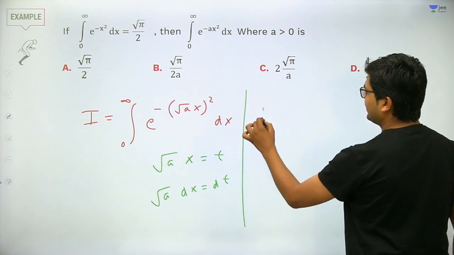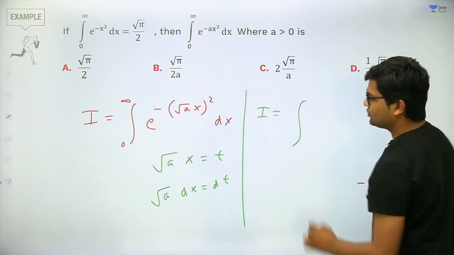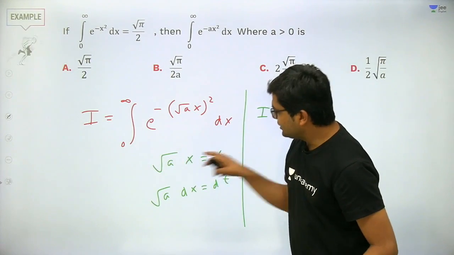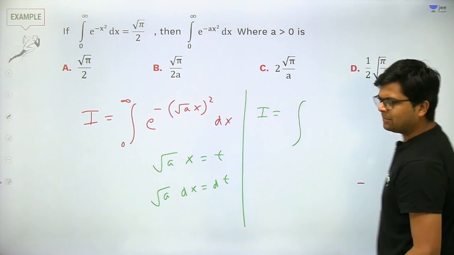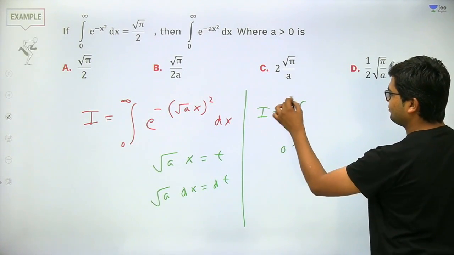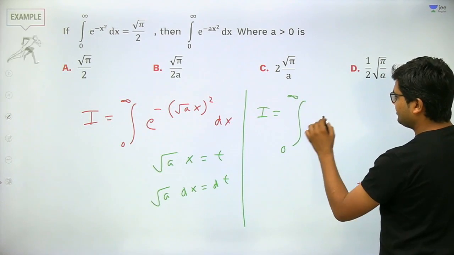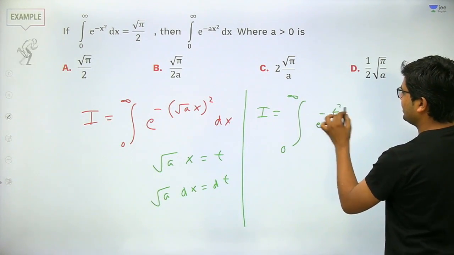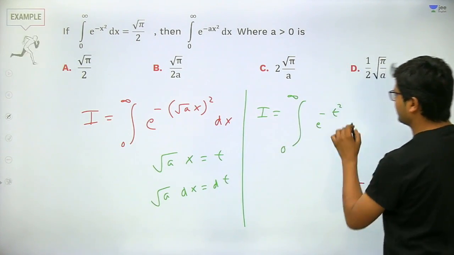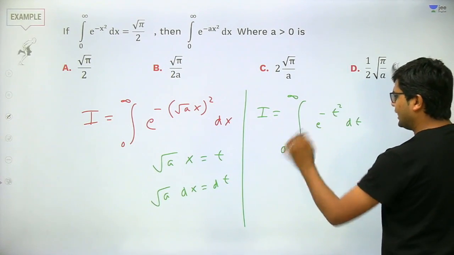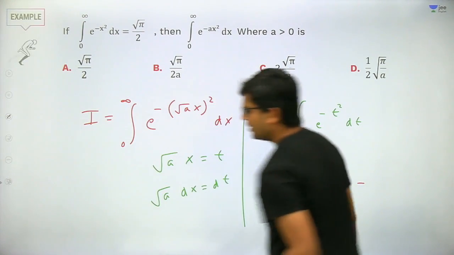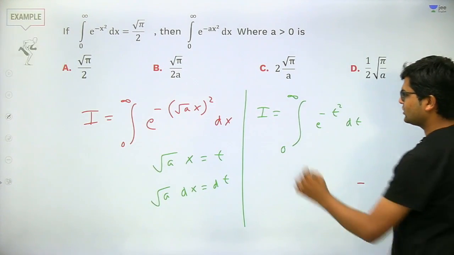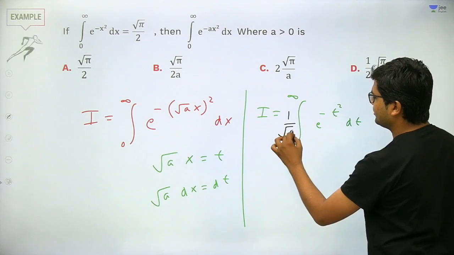Now since x goes to 0, t goes to 0, and x goes to infinity, t goes to infinity. Got my point? So it will be 0 to infinity, e to the power minus t square, and dx will become dt upon root a. The 1 upon root a is a constant, so it will come out of the integral.